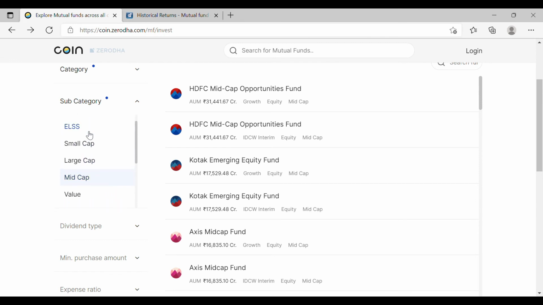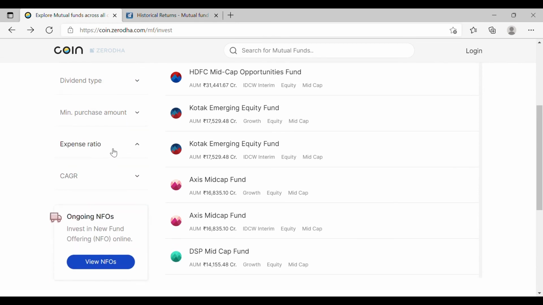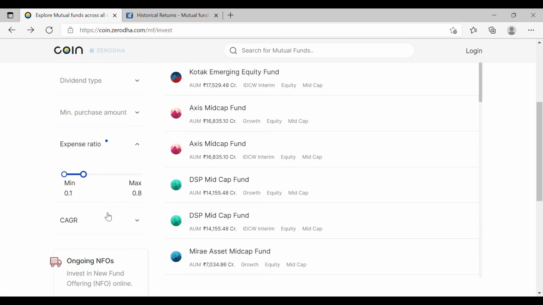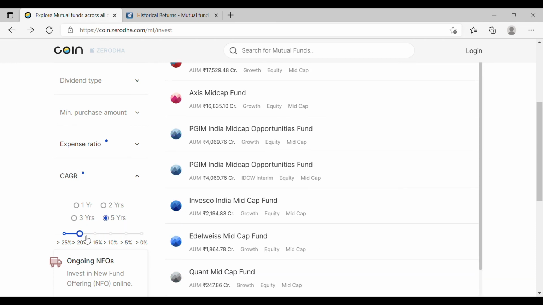But for others, I personally feel small and mid cap can be a good enough starting point. So here I'm selecting mid cap, and post that, for expense ratio I want to invest in something lower than 0.8%, let's say. Then CAGR in the past 5 years, I am expecting something that has generated over 15% or even 20% for that matter.